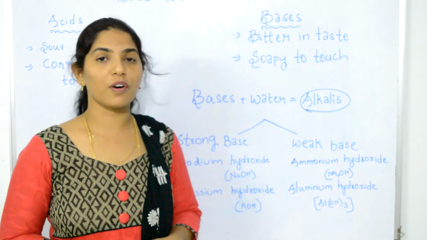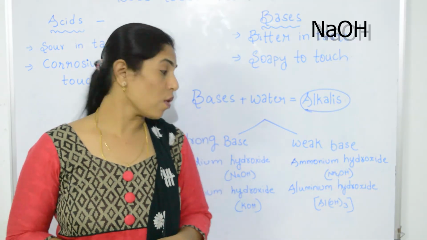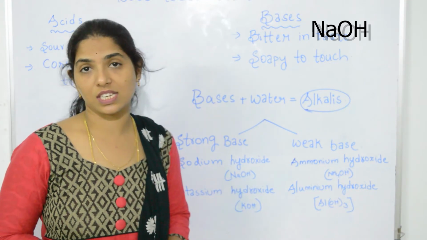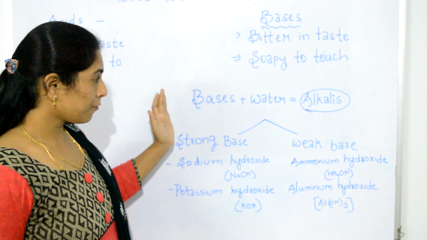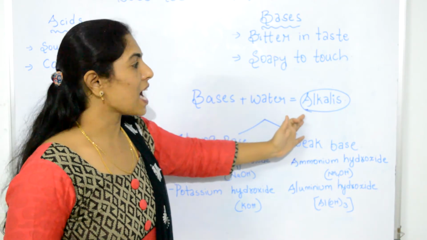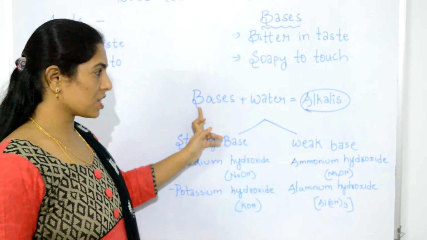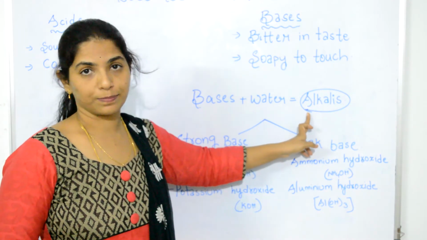It is because of the base, that is caustic soda, NaOH, sodium hydroxide, that is present in it. If these bases can be dissolved in water, they are called alkalis. So all the alkalis are bases, but not every base is an alkali.